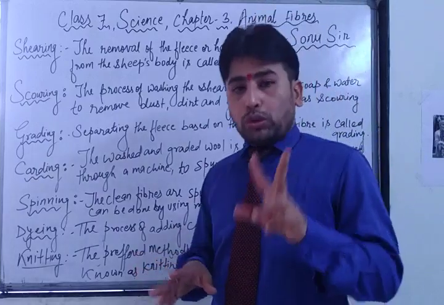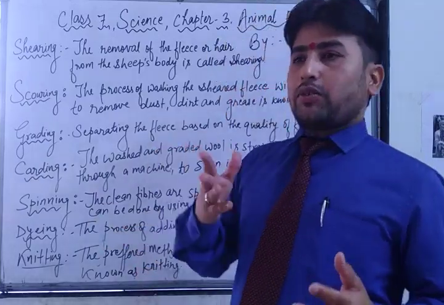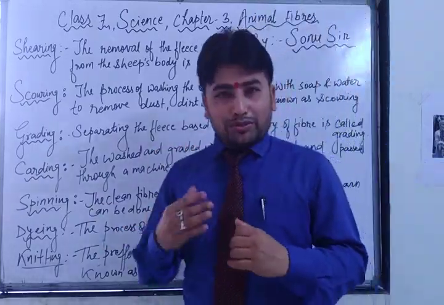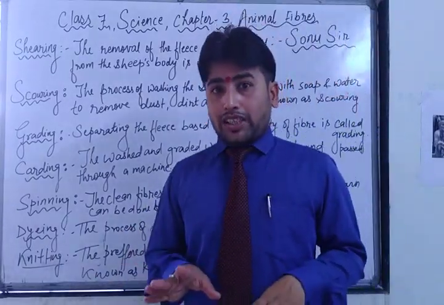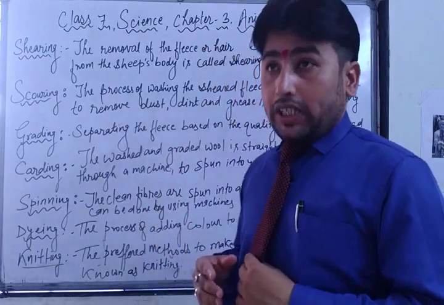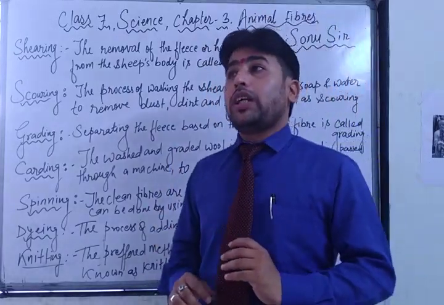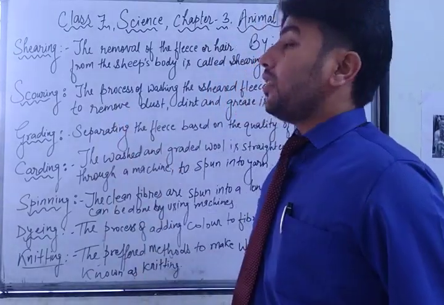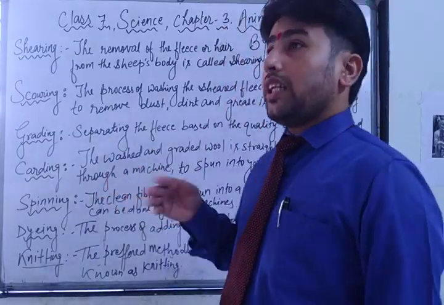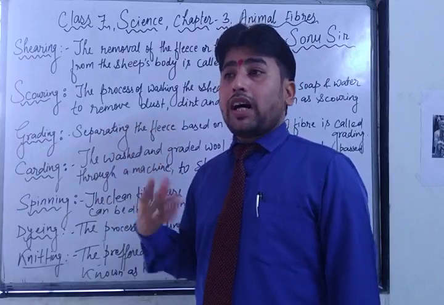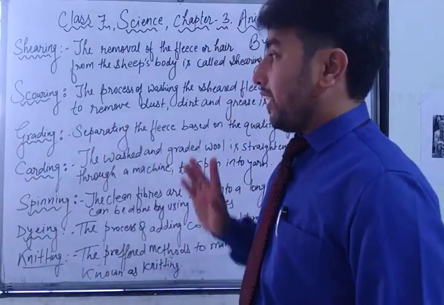Twice in a year means two times in a year. As for example, whenever you go to the salon, after 2 weeks or 3 weeks especially you have to go, right? So similarly, in a whole year, the sheep's body is sheared especially twice in a year. But in some parts of India, their hair grows very fast, so they have to remove it thrice in a year.